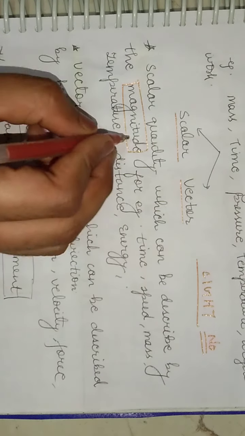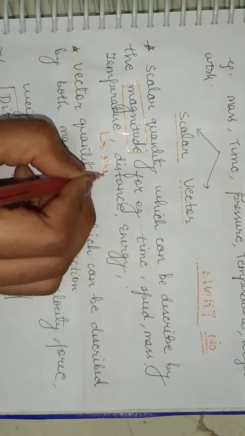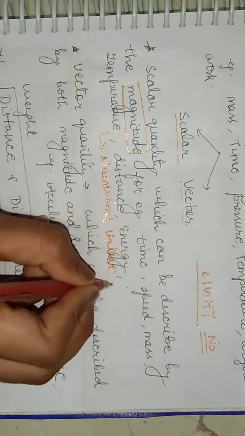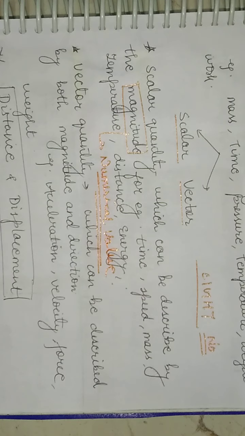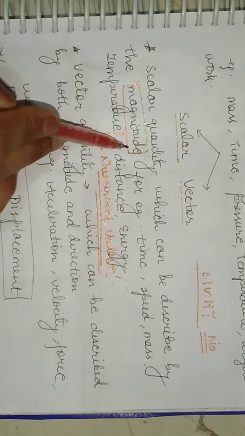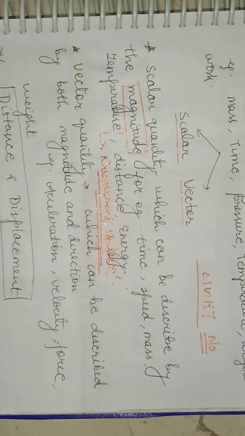Now we should know what is magnitude. It is nothing but the numerical value, right? It is the numerical value, like 5 kg, right? So it is just the numerical value, 6 degrees Celsius, fine? So this is what the numerical value is. It means a scalar quantity is the quantity which has only the magnitude. It has nothing to do with the direction, right?